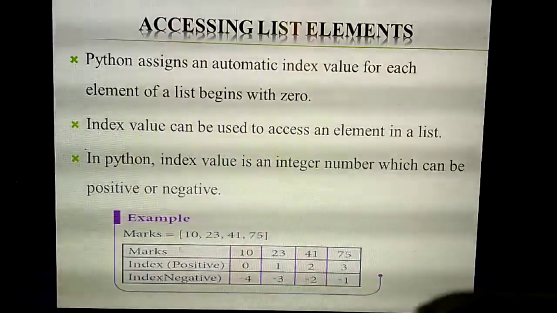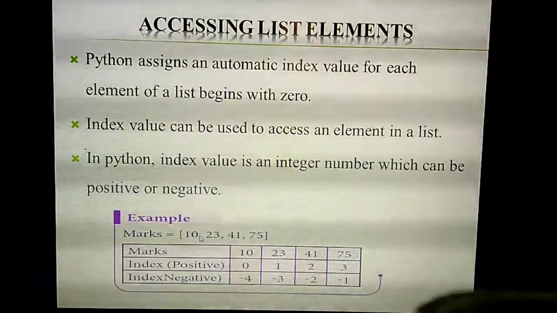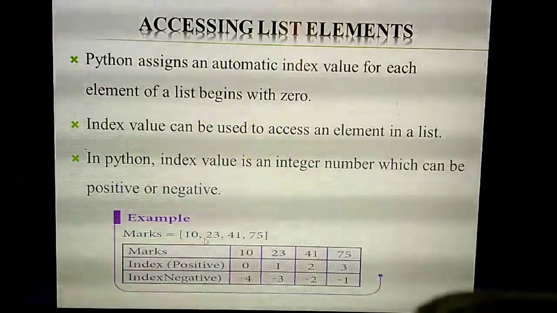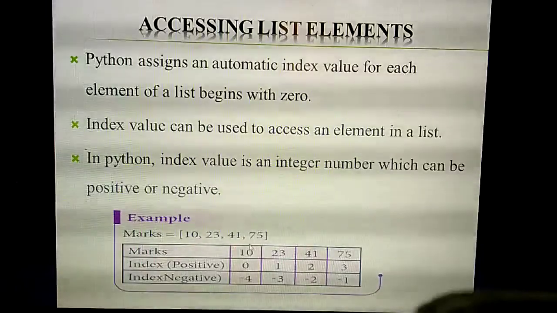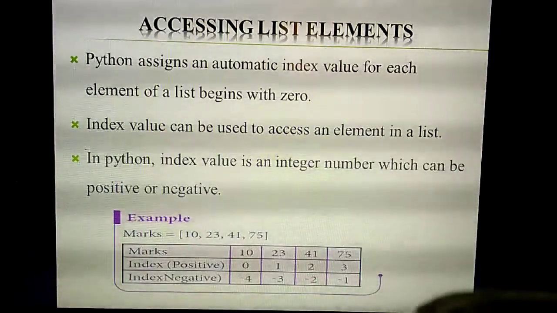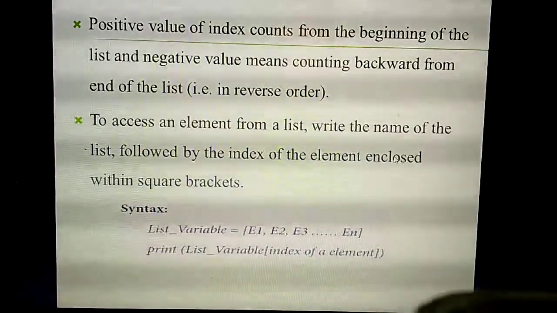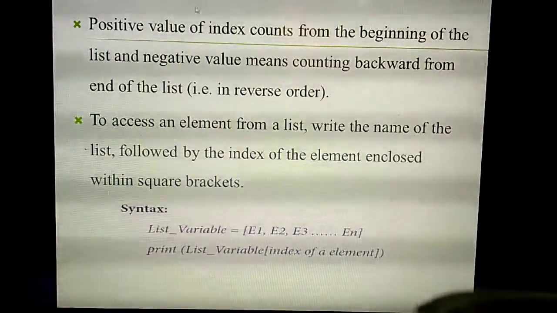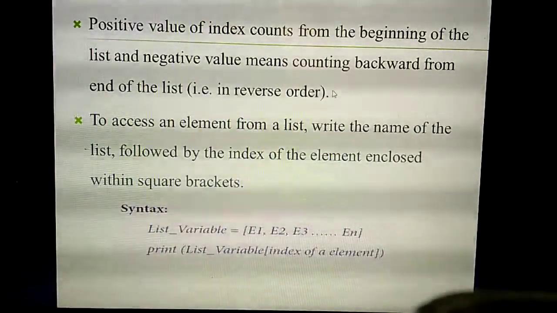Marks. So inside the marks, they have given 4 marks. So first it will assign index value. Positive index means 0, 1, 2 and 3. So negative index, it will start from last value. So -1, -2, -3, -4. Understand? So what I have explained, the same thing they have given. So positive index count from beginning and negative index count backward. That means in reverse order.